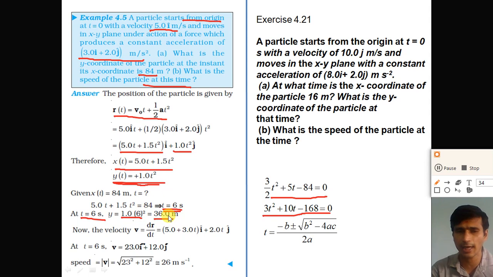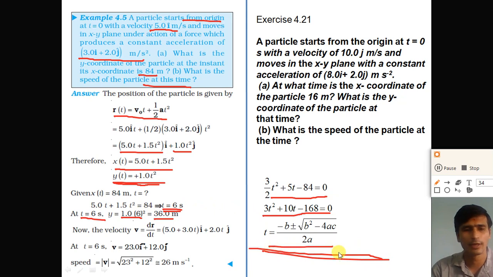So calculate the x coordinate and the y coordinate from the equation of the position, and then the x coordinate becomes 84. Calculate the time taken for the x coordinate of the particle to become 84. We get the equation 1.5t square plus 5t minus 84 is equal to 0, and solving this quadratic equation, you get the time t is equal to 6 seconds.